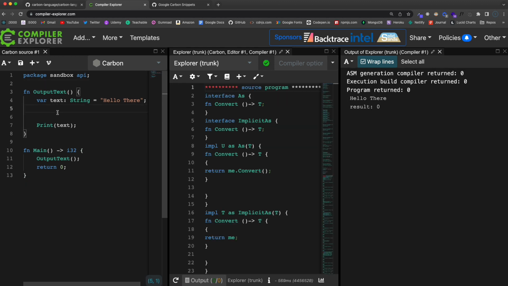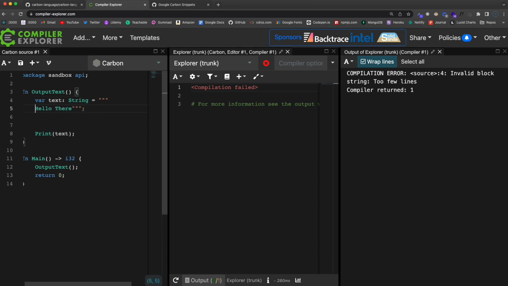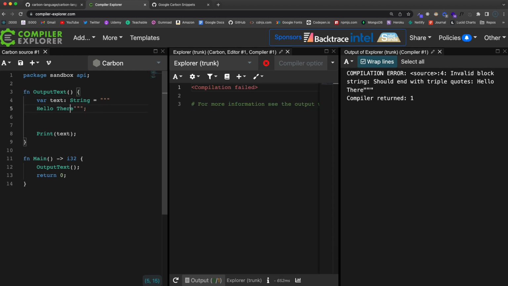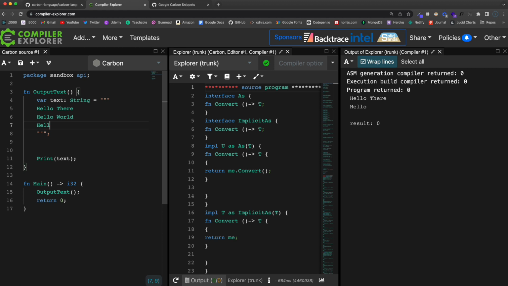Okay, so if I wanted to do a multi-line string, let's actually change this. Let's do 3. So we're going to wrap this in 3 double quotes. And if we do that, then we can put these on separate lines. Let's put this down here and say hello world, hello Brad. All right, so now you can see we're not getting an error, and it's printing these 3 lines out. So that's a multi-line string with triple quotes.